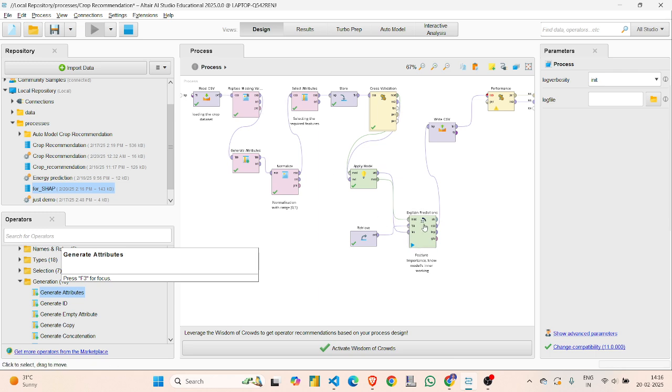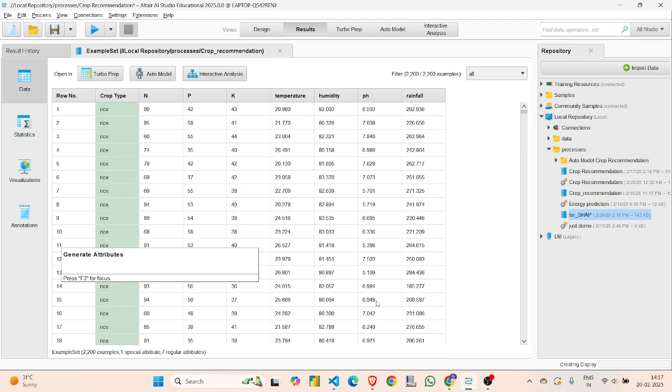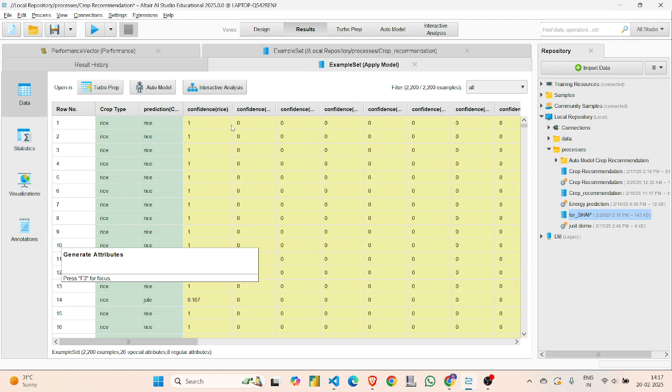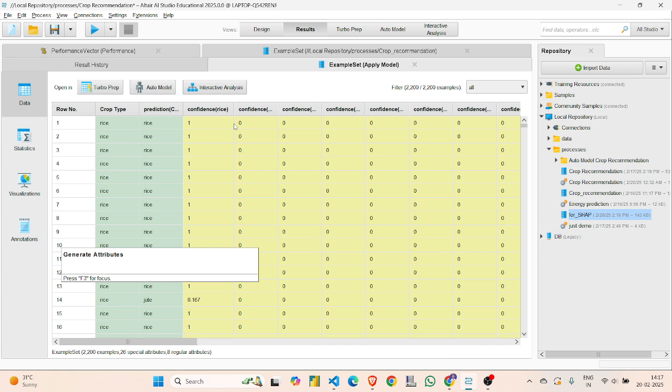See, it's taking time. It's creating the values for the SHAP values. Okay, now my model is ready, and this is the confidence for each crop prediction. It's like basic. We can see the confusion matrix sort of thing. Okay, now this is the crop type, and this is the predicted crop type.